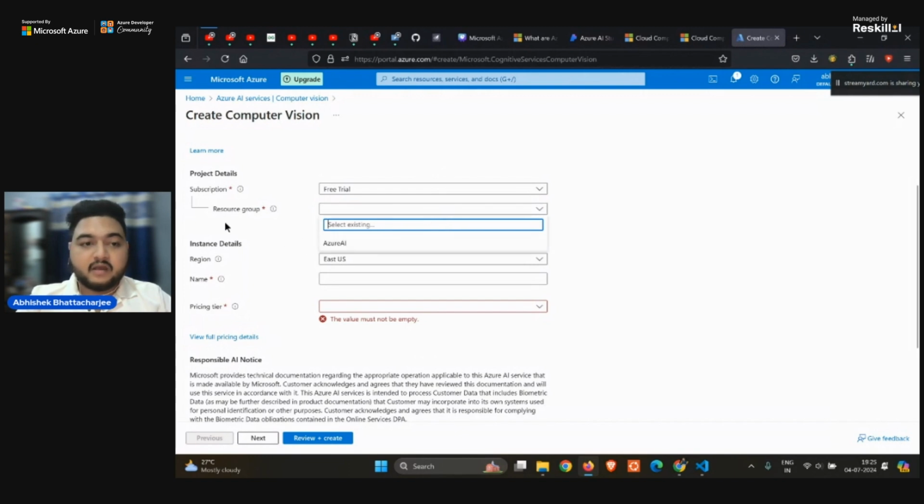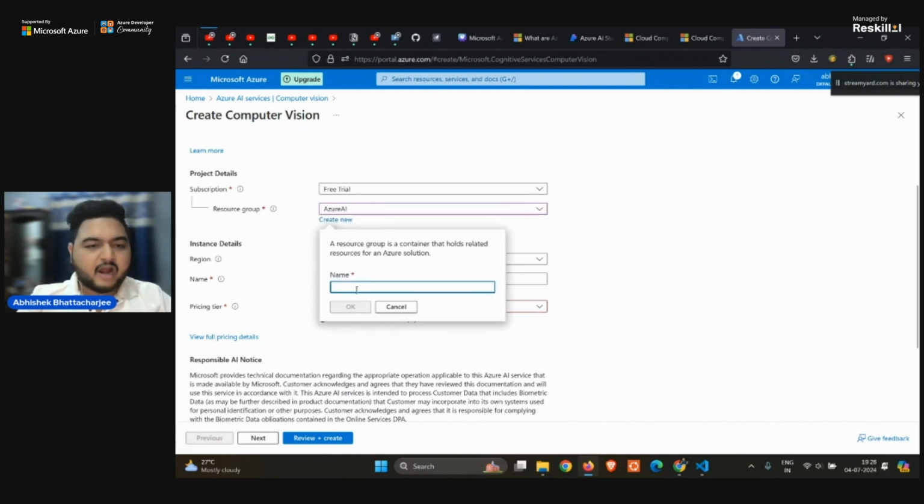What should be the resource group? You have to create a resource group basically. Since I have a resource group, I will just select this one. If you don't have a resource group, for new users you won't be able to see any existing resources. You can click on create new and just give the name. It is quite easy, right?